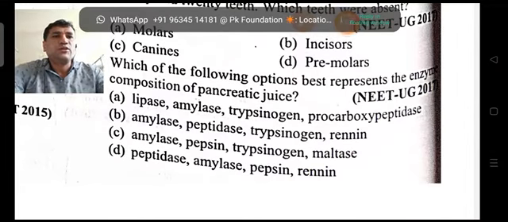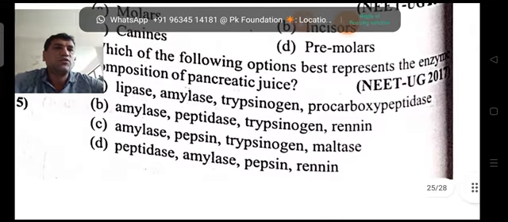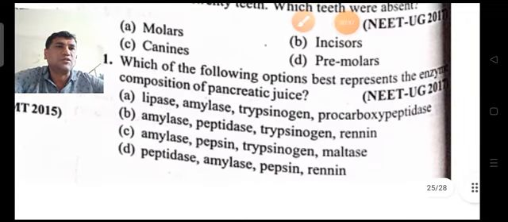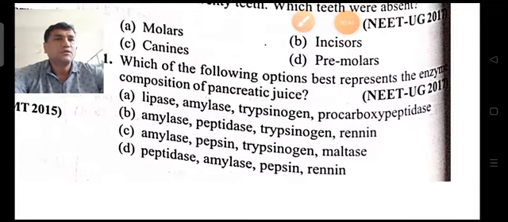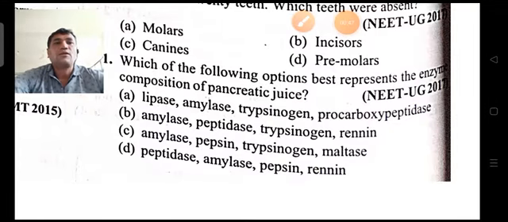In continuation of yesterday's topic, we are going to talk about questions from the NEET question paper. Which of the following options best represents the enzyme composition of pancreatic juice?